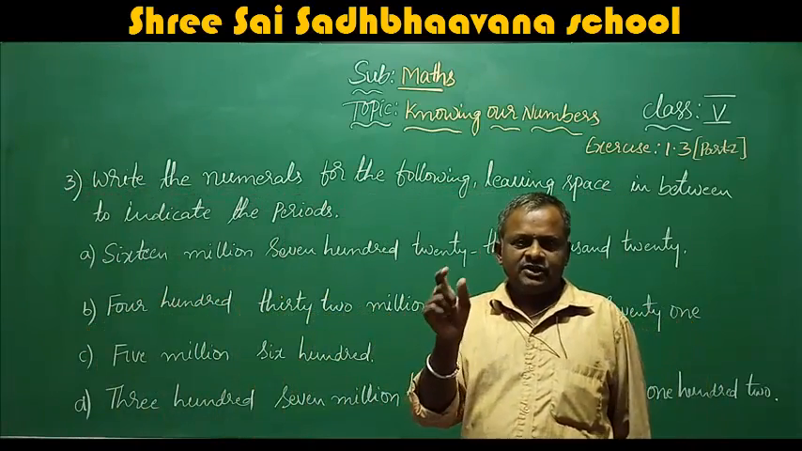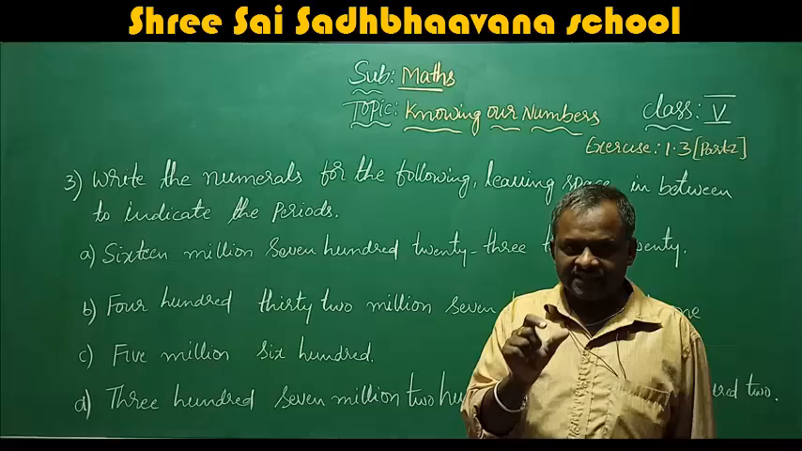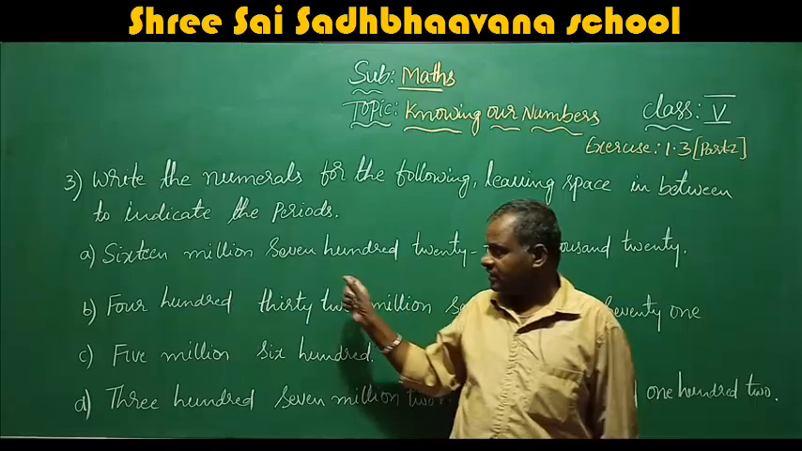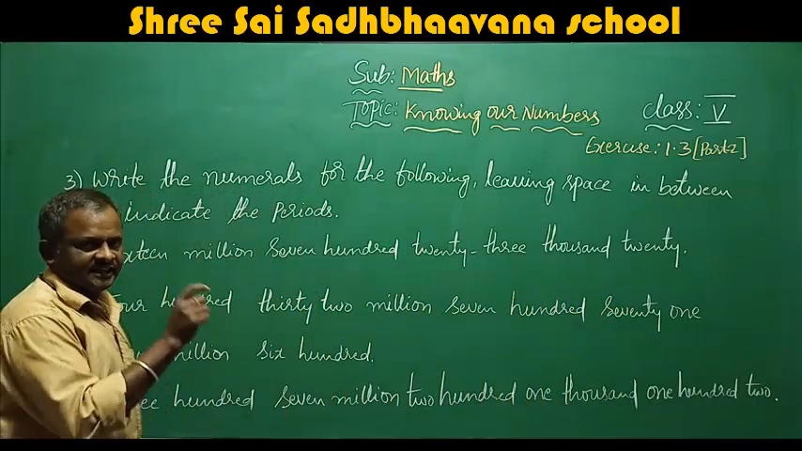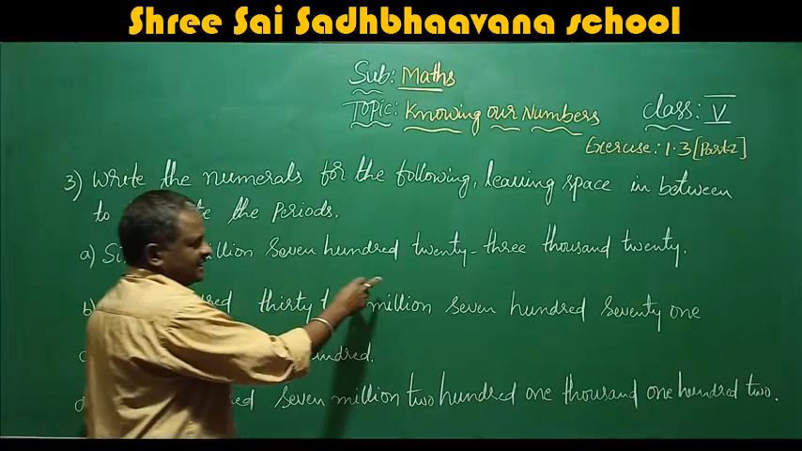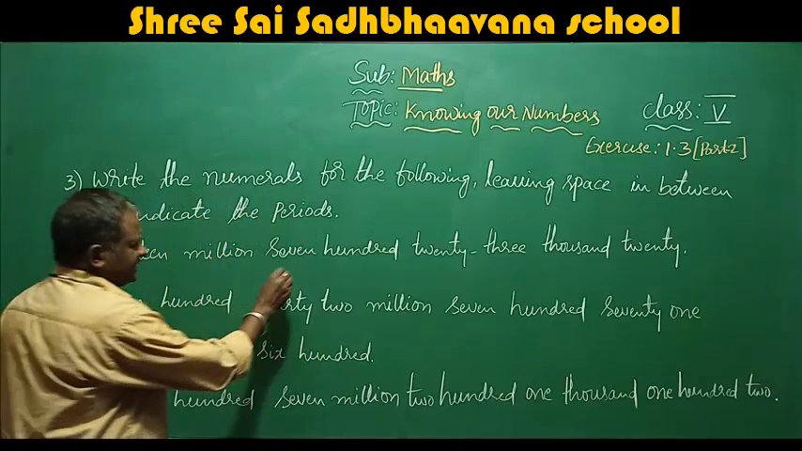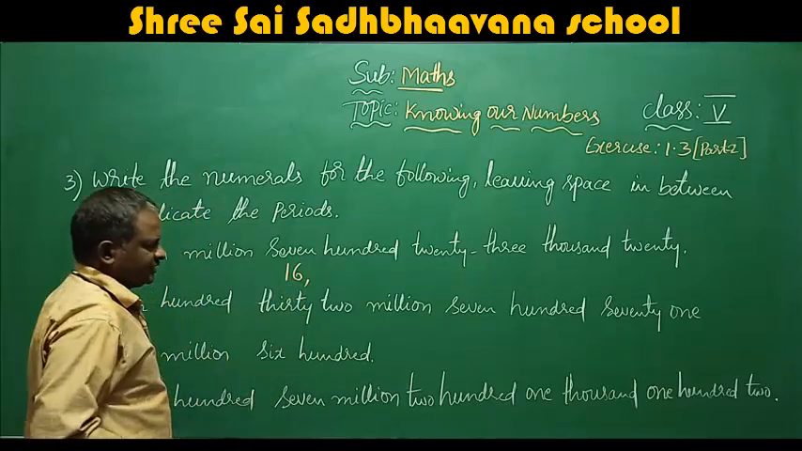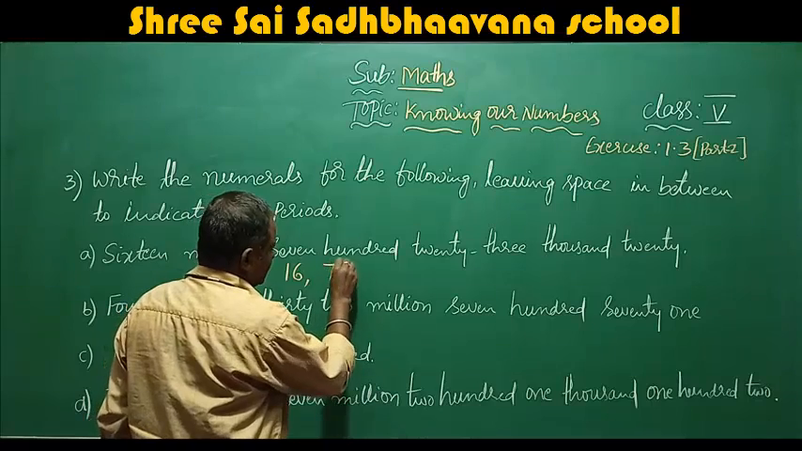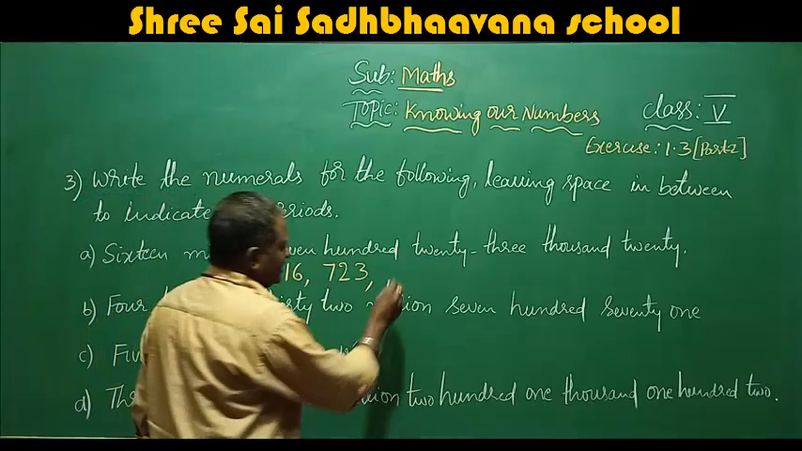That means from unit, 10, 100, then some space, 1,000, 10,000, 100,000, some space, million. Like that, you have to leave the spaces. Million, 10 million, 100 million. Here they are given 16,723,020. So we will write 16 723 020.